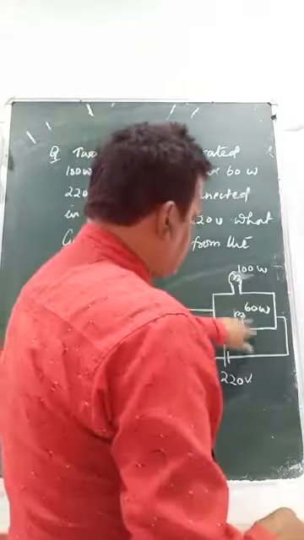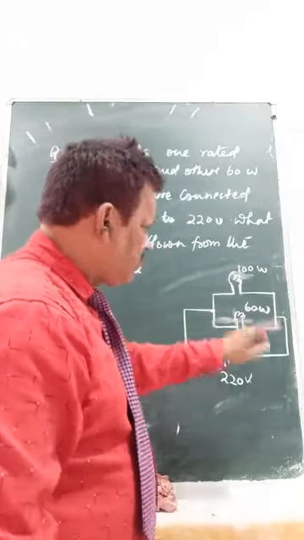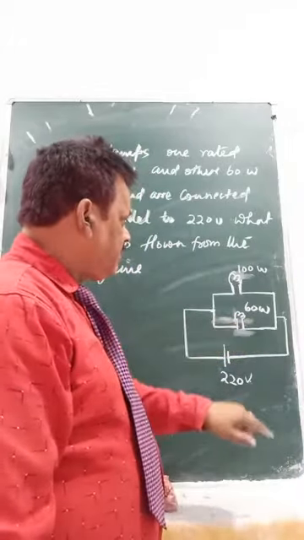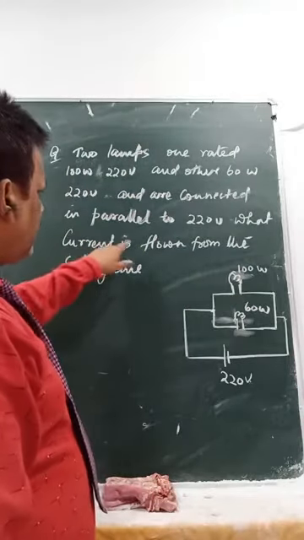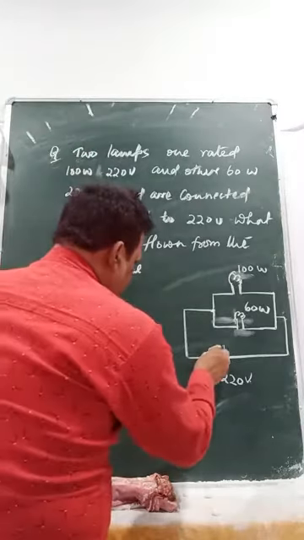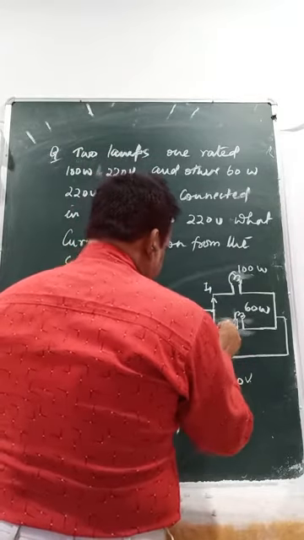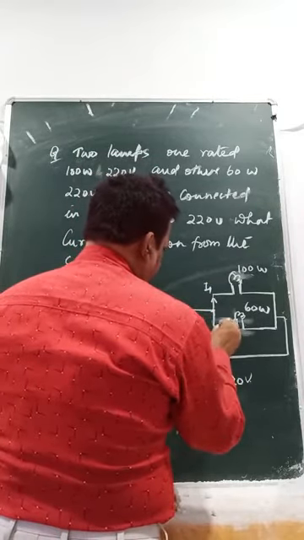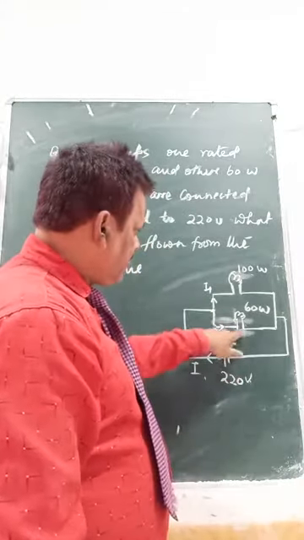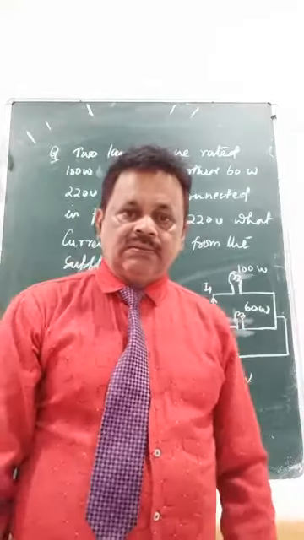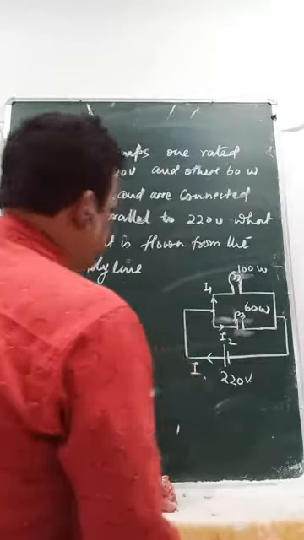This is your parallel connection, because from a junction one wire goes here and another wire goes there. To this wire the 60 watt bulb is connected, to this the 100 watt. Now the question is, what current flows from the supply? Here the current will be I1, here I2. Current gets divided into I1 and I2, while the potential remains the same in a parallel connection. Got the point? Let's see how to find it.